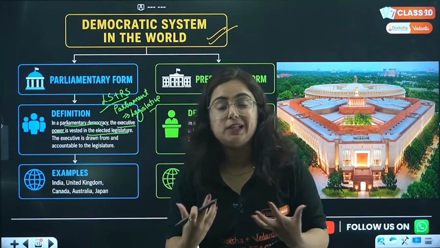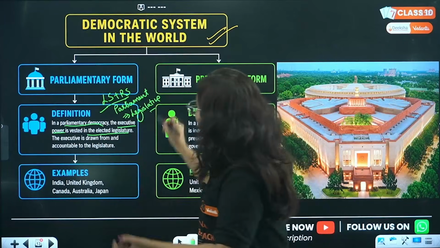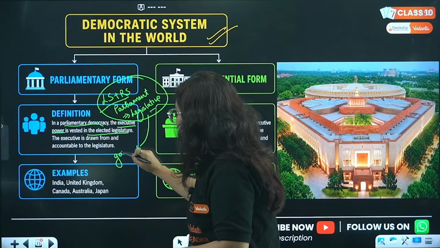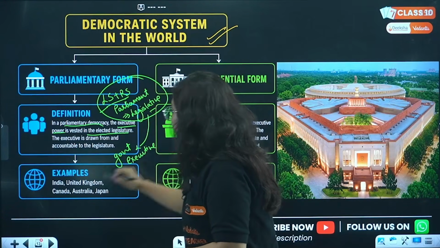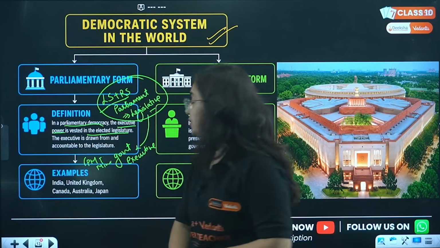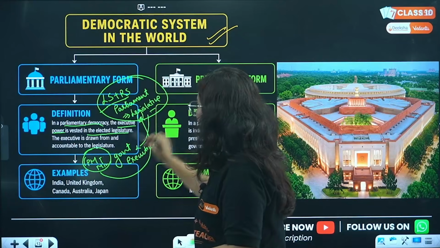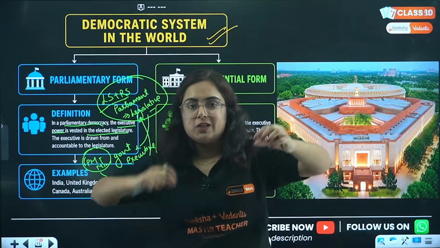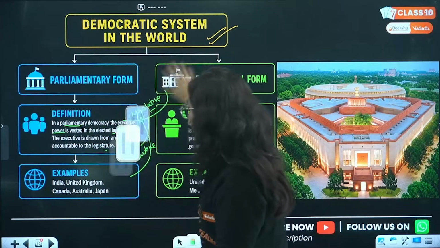That means they have the ability to make law, to take decisions. From this Lok Sabha and Rajya Sabha, whoever gets majority becomes government and they are referred to as executive. Here the government includes Prime Minister plus his ministers. So now, if this government is not working according to the law, then the legislators sit to throw them out. So it is the system of checks and balances, and hence we call it parliamentary form.